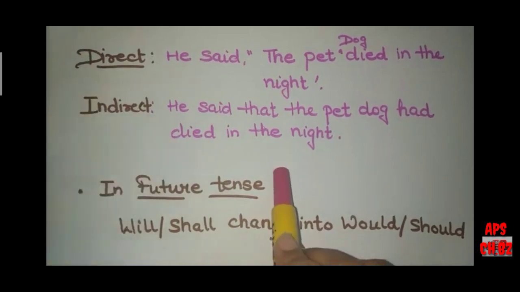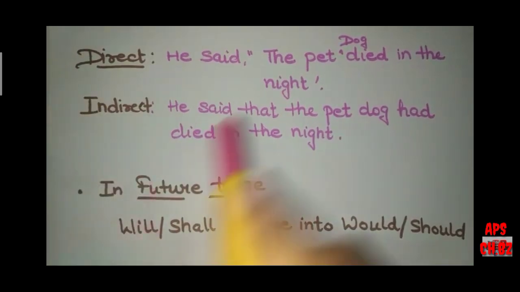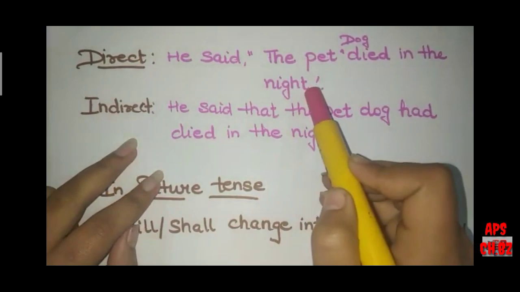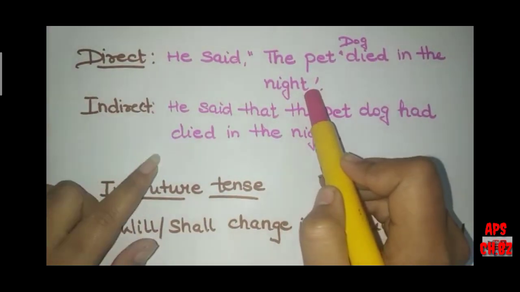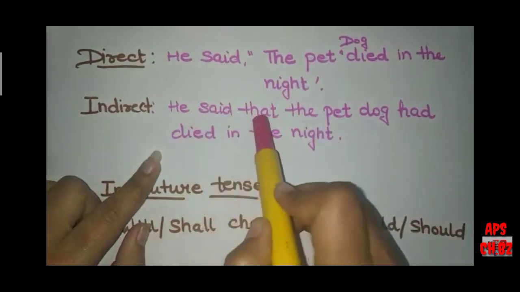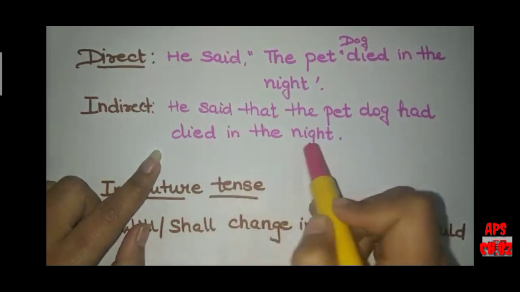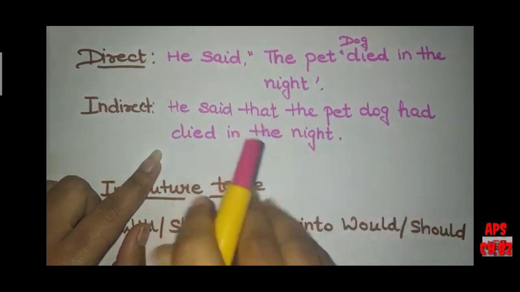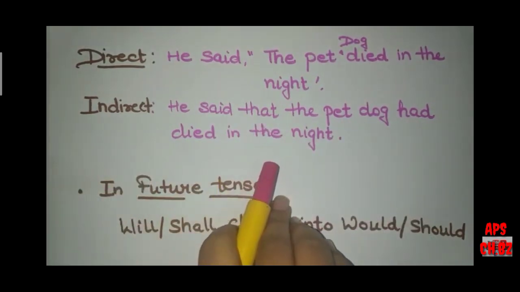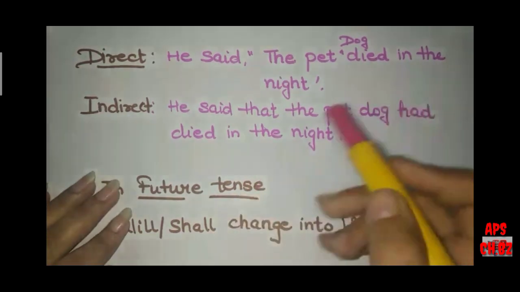See here, in direct speech, "He said, the pet dog died in the night." In indirect, it will become "He said that the pet dog had died in the night." That is, as a rule, the simple past in the direct becomes past perfect in the indirect speech.